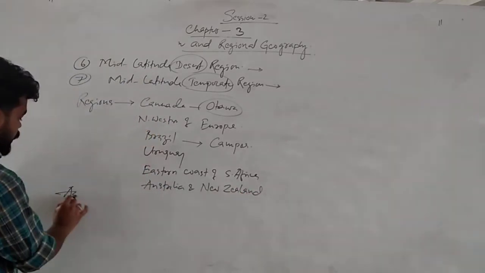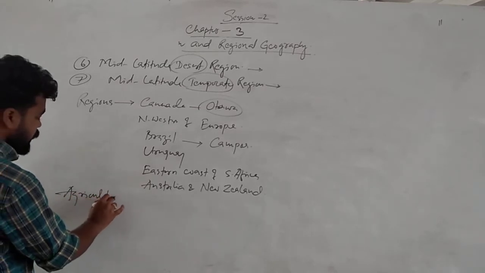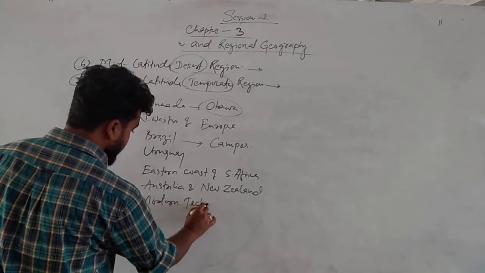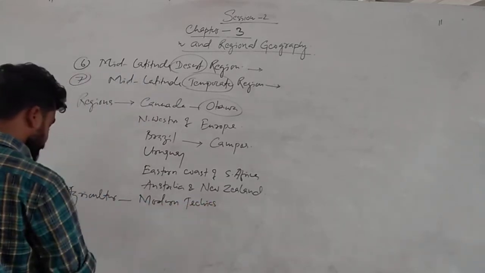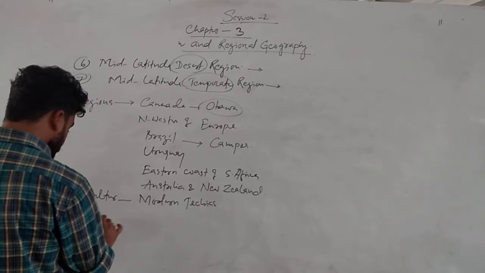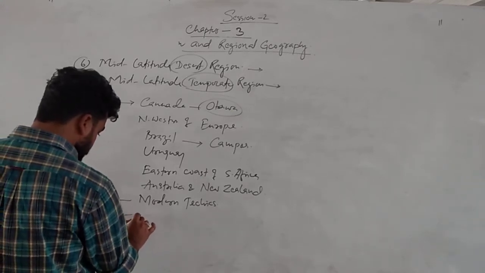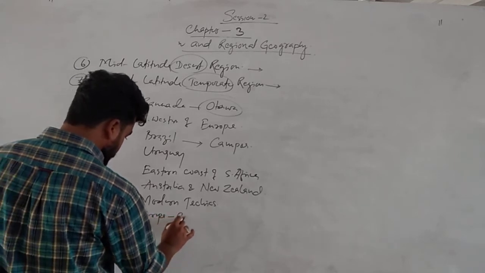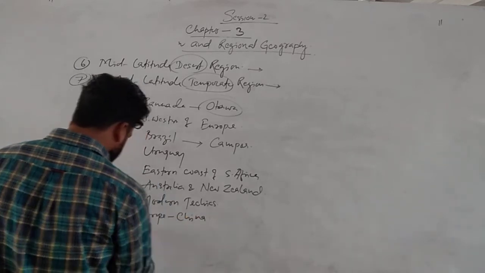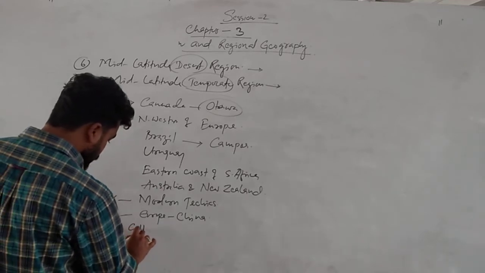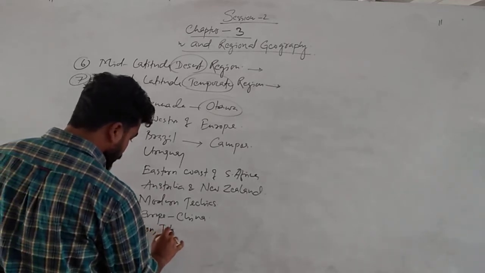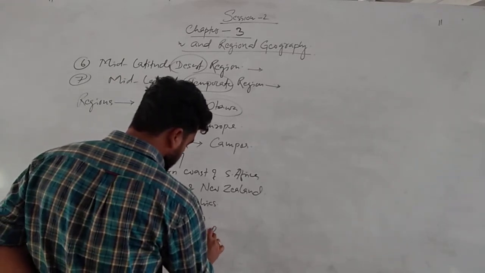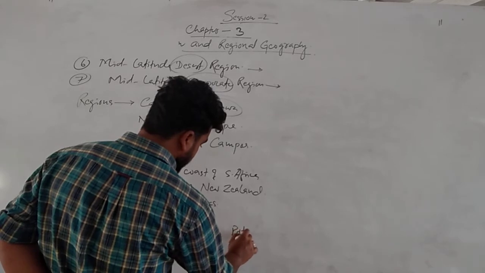So here they practice agriculture through modern techniques. Again, cultivation is done in Europe, China. Mainly they grow cotton, tobacco, barley, potato.